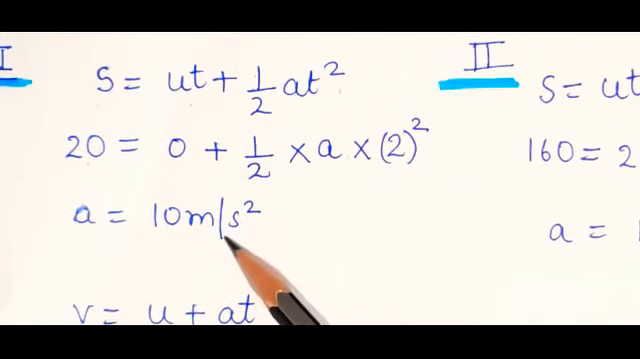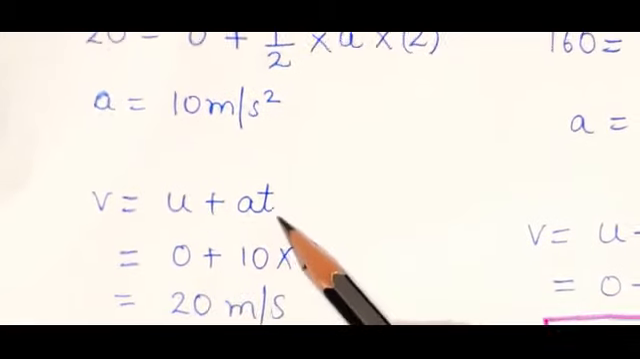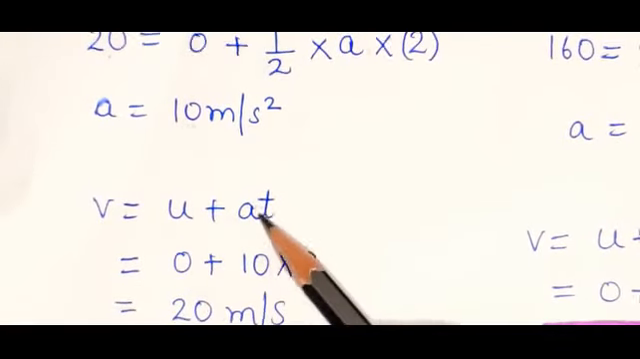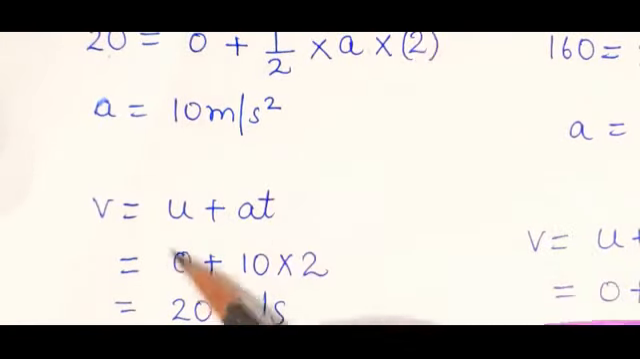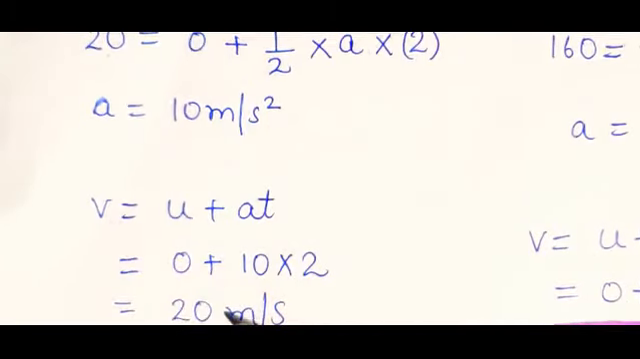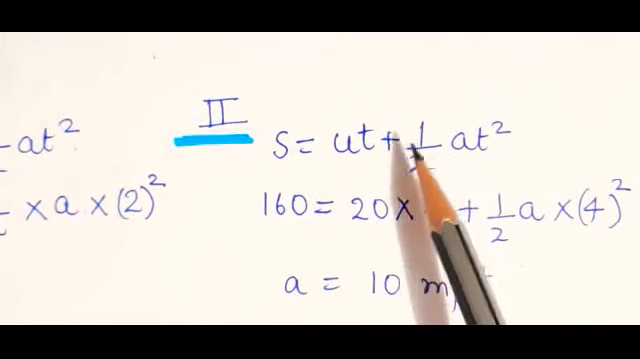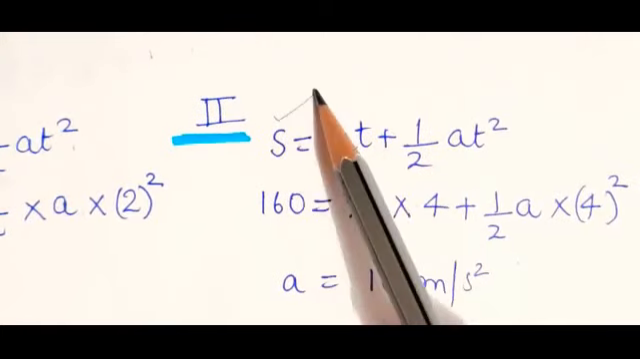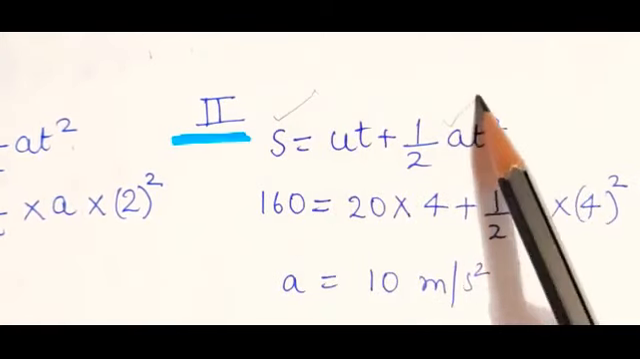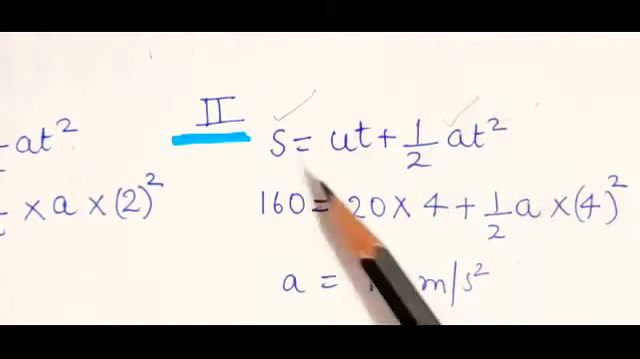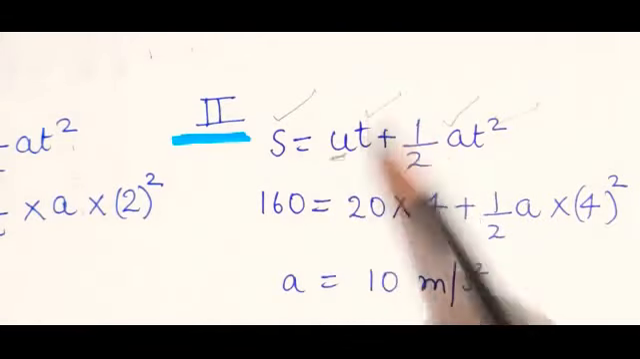Right? Now, from this acceleration, calculate velocity. v is equal to u plus at. Initial velocity 0. Acceleration you know. Time you know, 2 seconds. Calculate velocity. That will be the final velocity. This final velocity will become the initial velocity of the second case. For the second case, it is s is equal to ut plus half at square. You are given s 160 meter. You need to calculate acceleration. You are given time, that is 4 seconds. So what is the initial velocity?